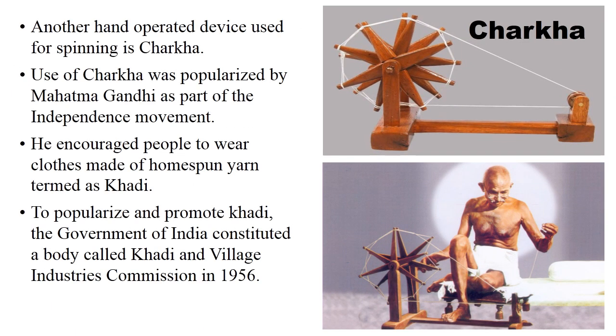Another hand operated device used for spinning is charkha. Mahatma Gandhi popularized it during the independence movement. He encouraged people to wear clothes made of homespun yarn termed as khadi and avoid imported cloth made in the mills of Britain. To popularize and promote khadi, the government of India constituted a body called Khadi and Village Industries Commission in 1956.